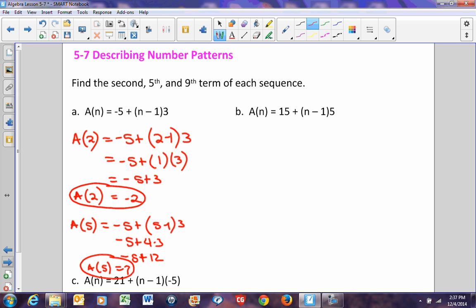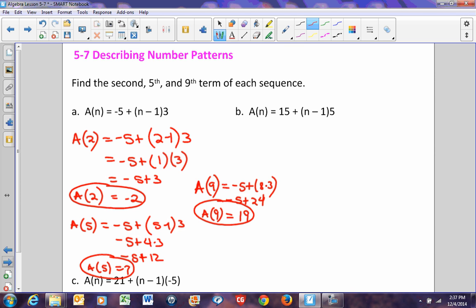And last but not least, we need to find the ninth term. So a of 9 will equal negative 5 plus 8 times 3. 8 times 3 is 24. Negative 5 plus 24 happens to be 19. So those are my 3 missing terms of that particular one. Now I can find my next one here. A of n equals 15 plus n minus 1 times 5.